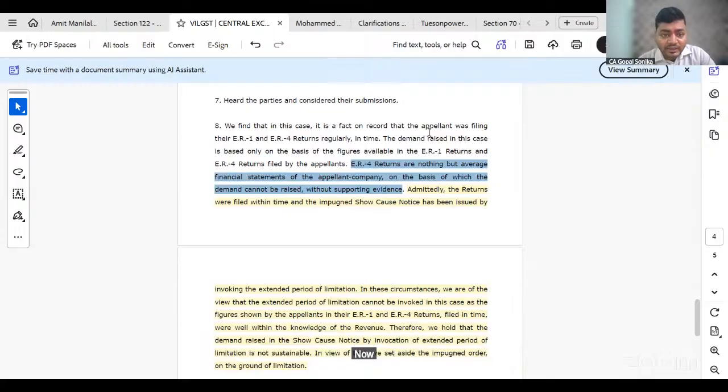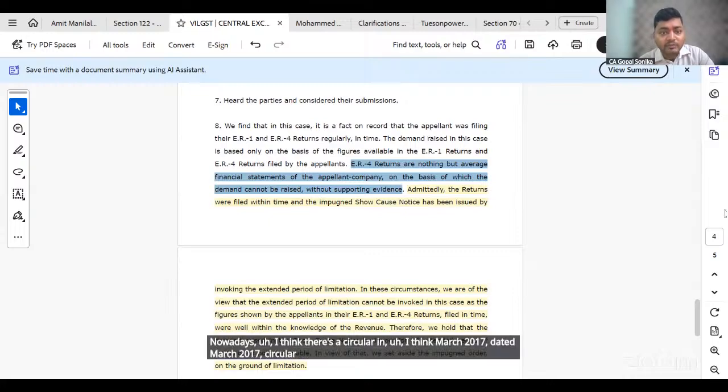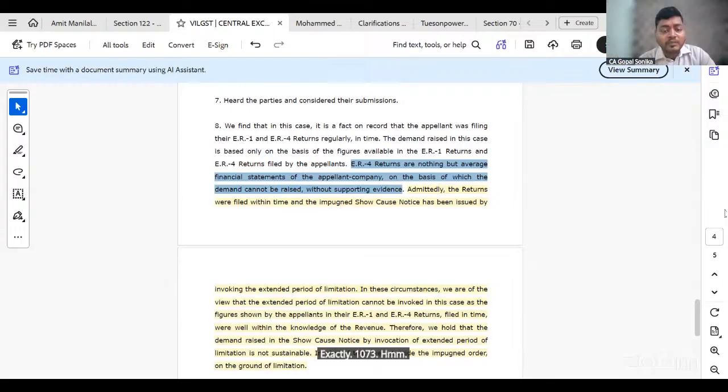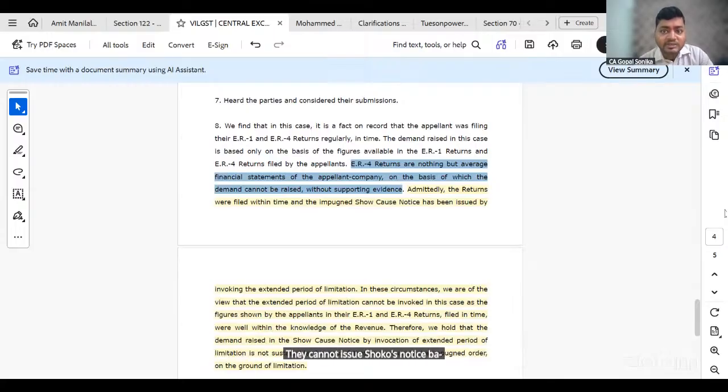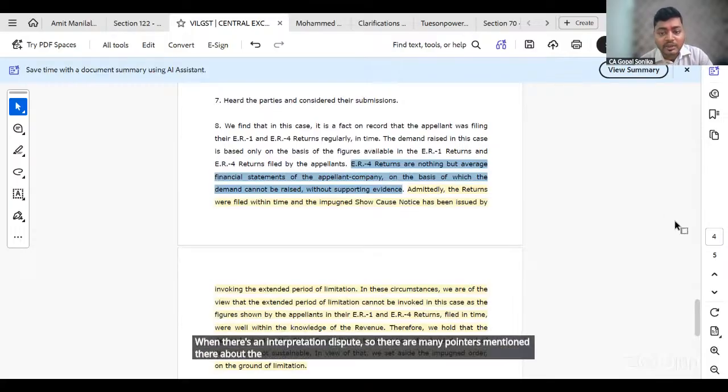Now I think there's a circular dated March 2017, circular 1053, exactly, 1073, that says if the department is already aware of a particular fact, they cannot issue a show cause notice under extended period of limitation. They cannot issue show cause notice under extended period of limitation when there is an interpretation dispute. So there are many pointers mentioned there about the extended period of limitation.